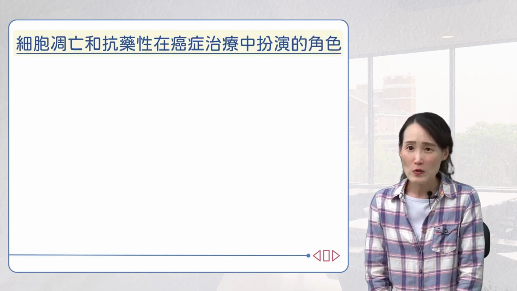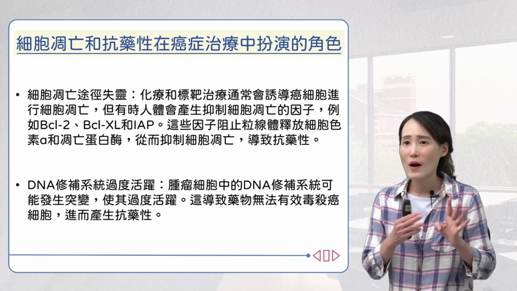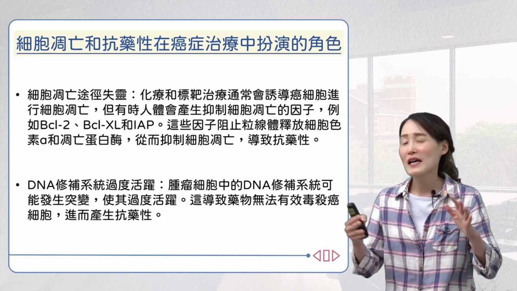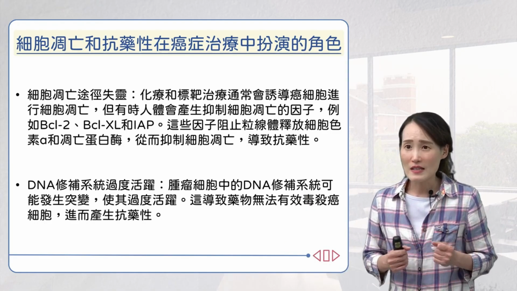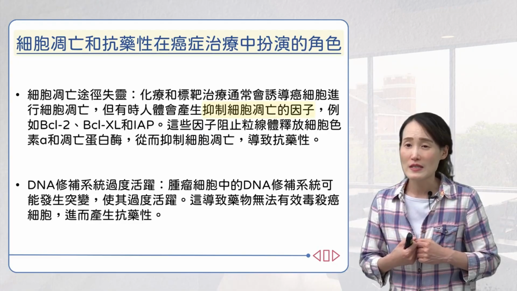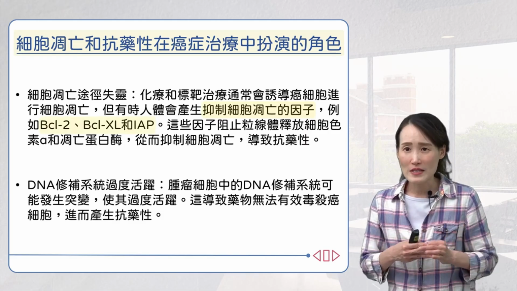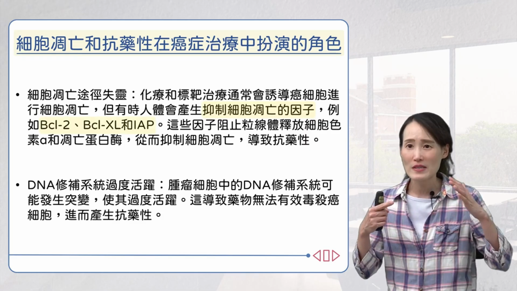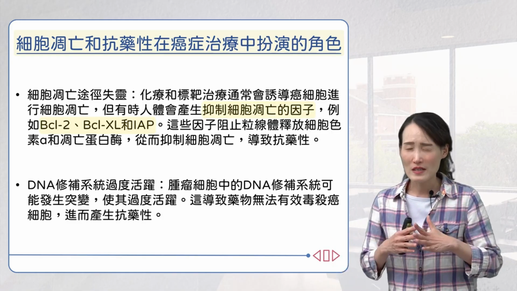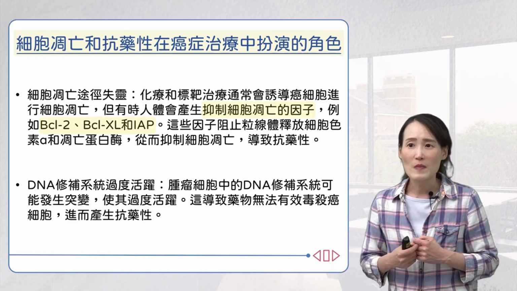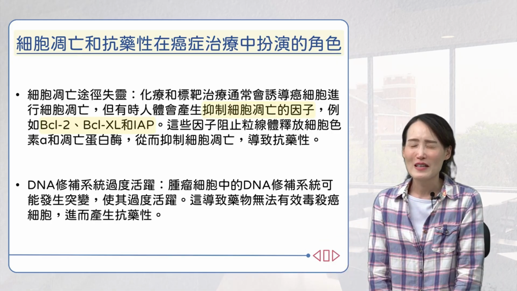Now, what role does apoptosis play in drug resistance? When the apoptotic pathway fails, for example in chemotherapy or targeted therapy, the treatment is supposed to kill cancer cells through apoptosis. But sometimes the human body produces anti-apoptotic factors. Earlier, the teacher introduced some pro-survival molecules, BCL2, BCL-XL, and the so-called IAPs. IAPs are caspase inhibitors.